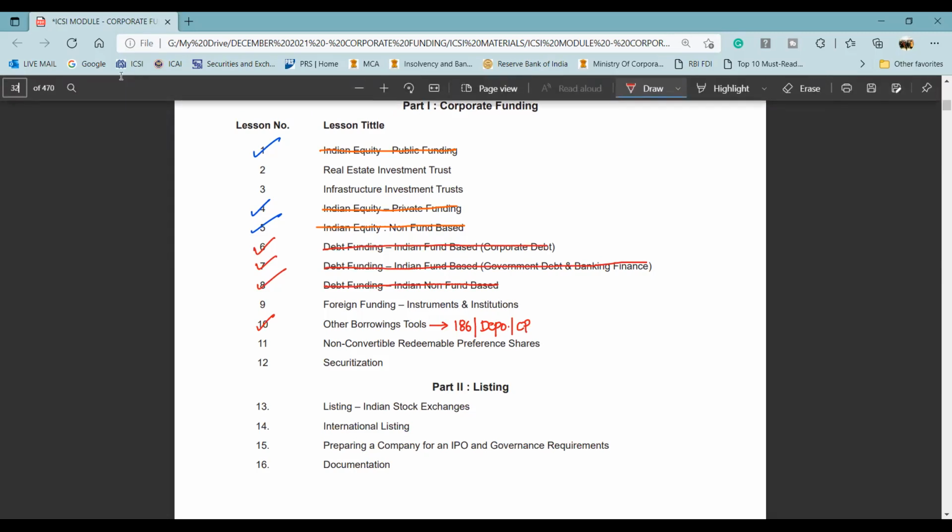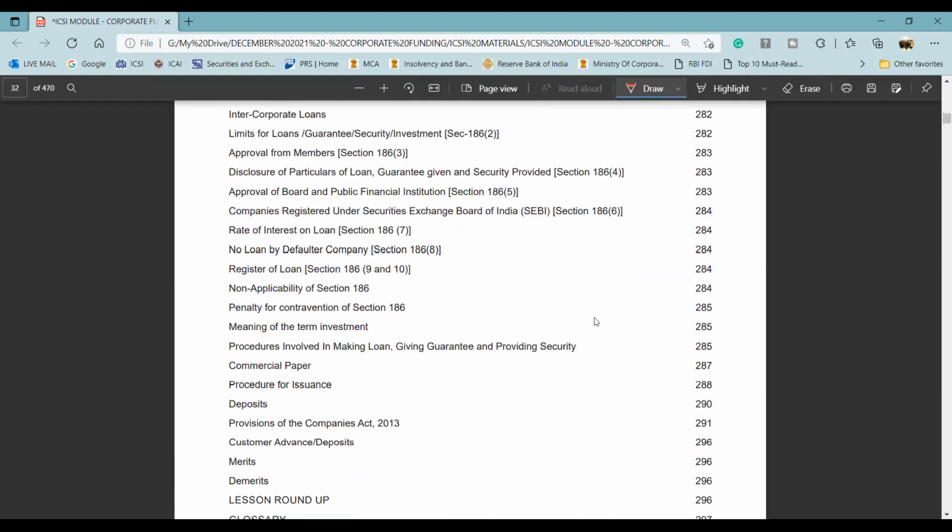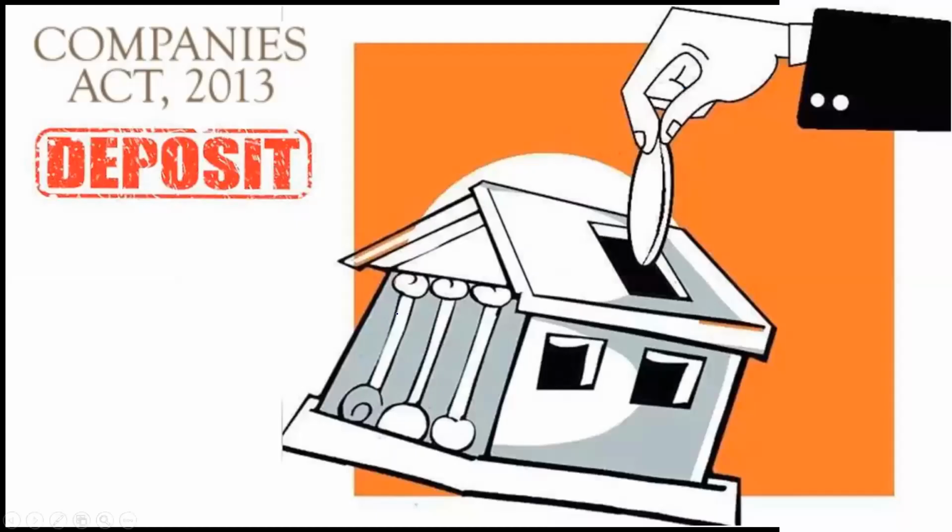If I just take you to the detailed index for this, you can see the major part is section 186 only. After 186 you will also find the concept of deposits, and the concept of commercial paper. We will start with deposits, then we do commercial paper, and then we will pick up section 186. So that's from the module. And now we can get started with the Bare Act.